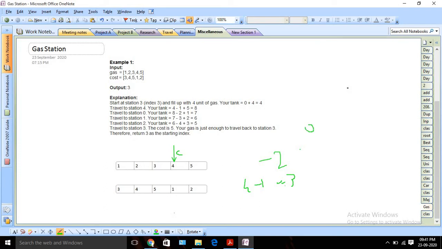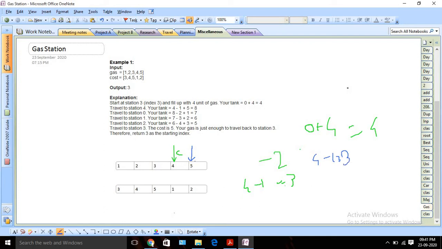Initially our tank will be 0. Now I will fill it with 4 because I will start from this point, so it will be 4. Now I will try to come here, so my next destination is 5. The traveling cost is 4 minus 1, which is 3.